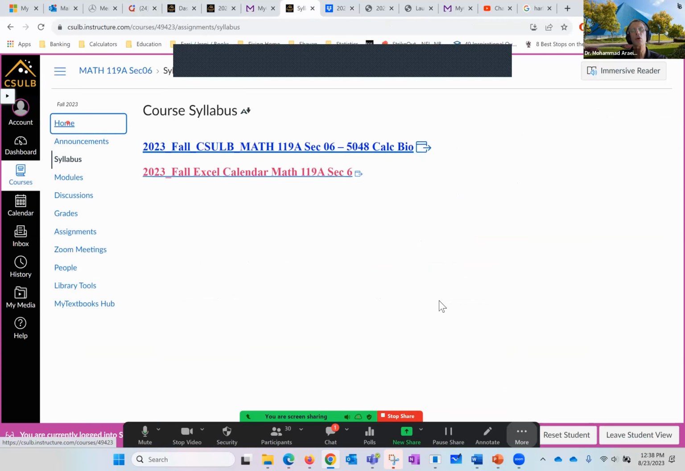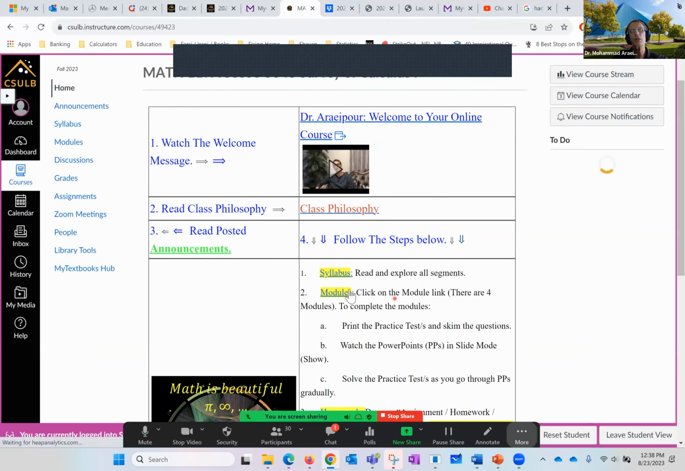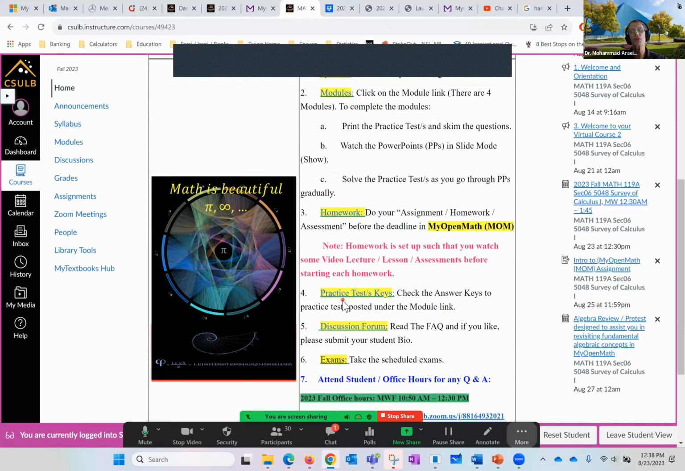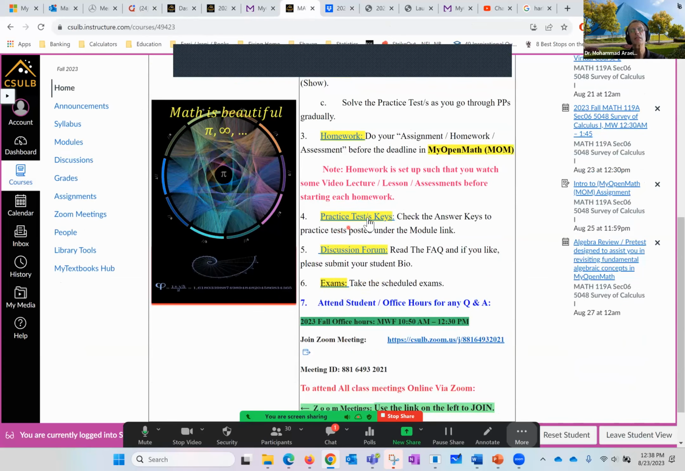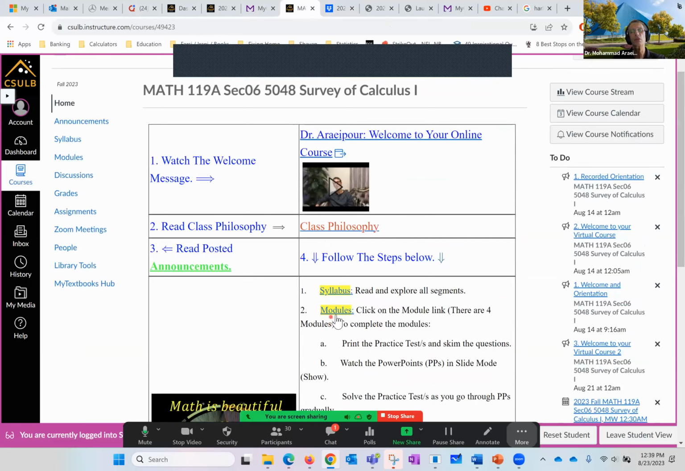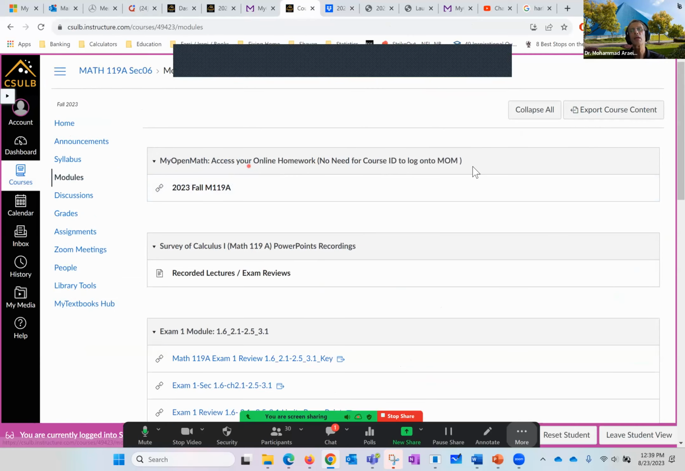So if we go back to the home page, the next one is the modules, and we can find a lot of things under the modules. So let's stick to it. You can either go to modules right here or the left navigation bar. The very first thing you come across is MyOpenMath. You don't need a course ID for that. All you have to do is click on this, everybody.